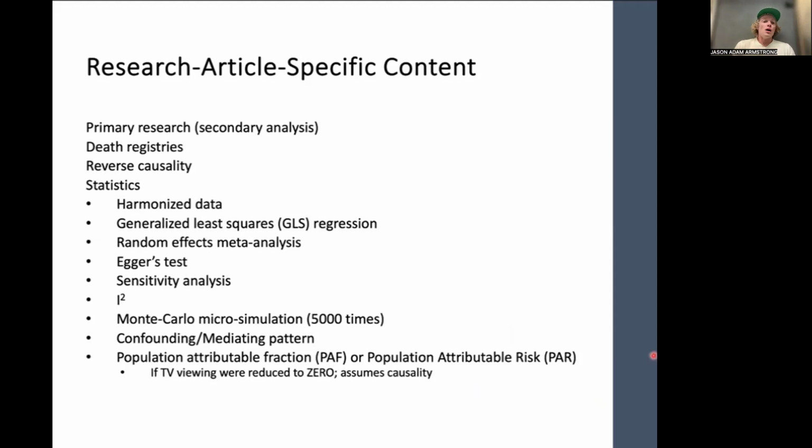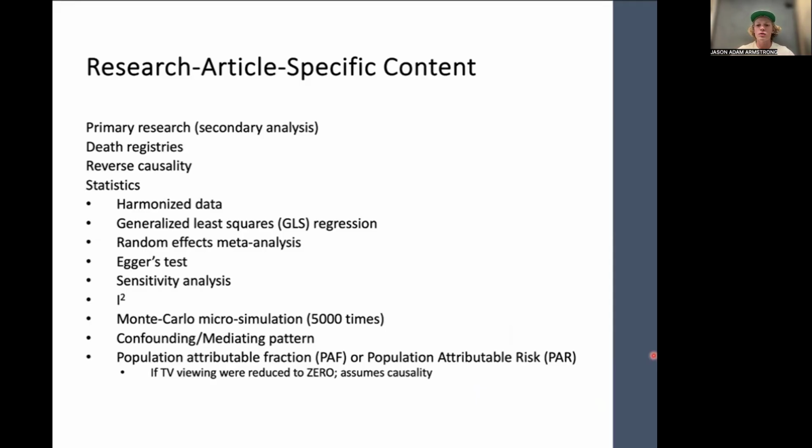Okay. Random effects, if you want a longer review, go back to, I believe it's week 5, where I reviewed this pretty significantly. All that indicates is that there's a weighted average of study-specific effect sizes because effect sizes aren't uniform across studies. So the impact of TV time isn't always the same. That's all that's saying, right? We're reviewing lots of different studies, and the impact of sedentary behavior on different populations is going to be different. The Egger test is used to assess publication bias.